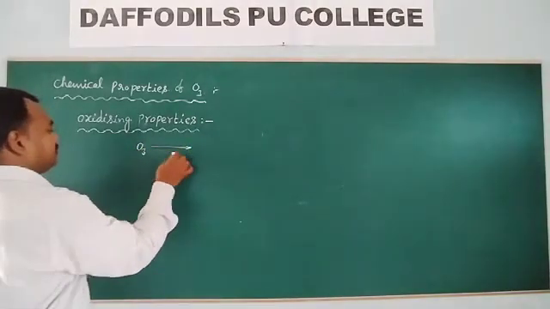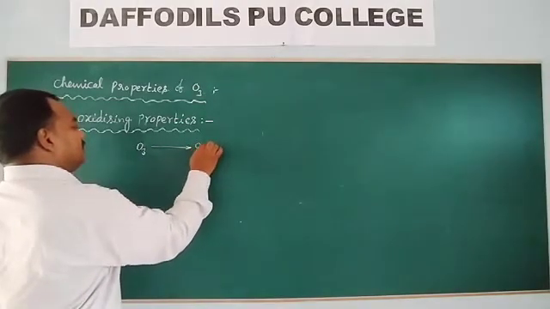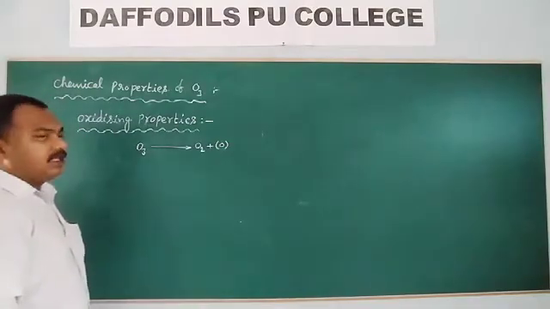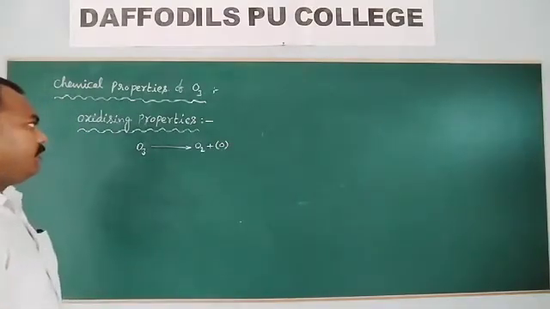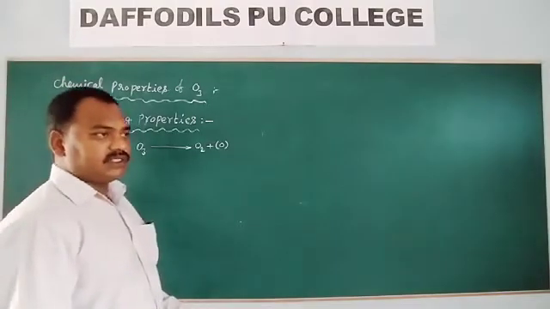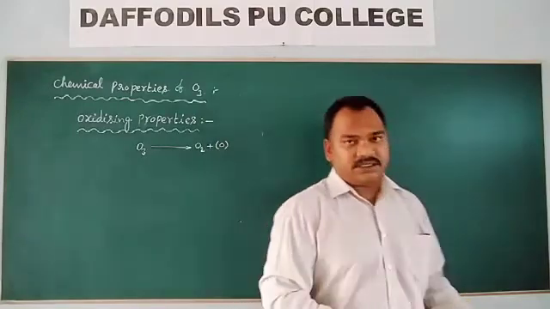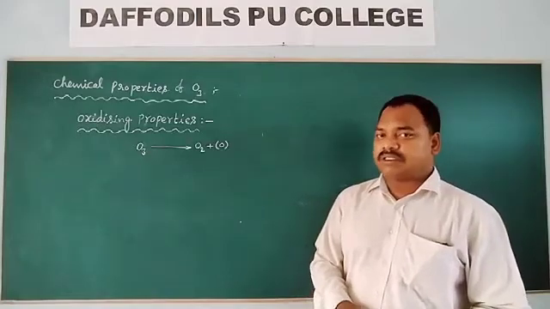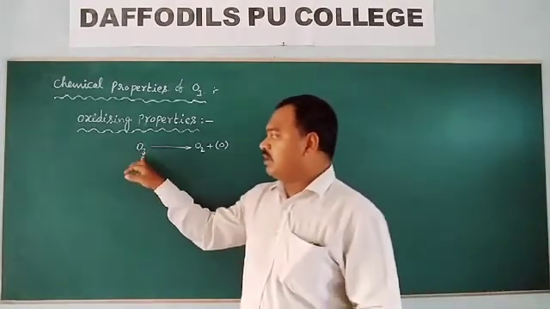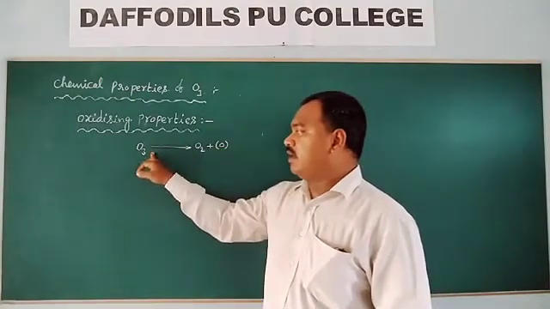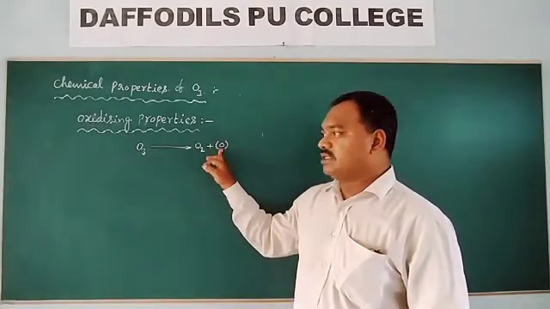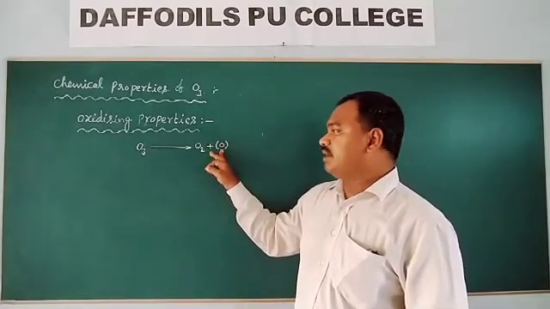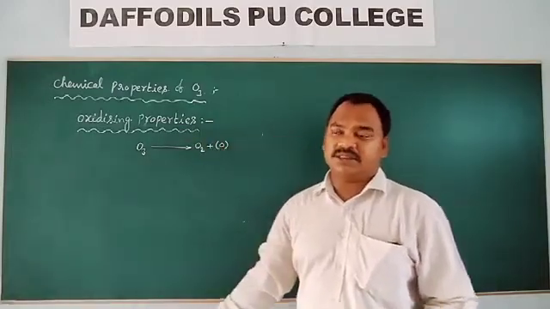Ozone is an unstable substance, hence it easily dissociates to liberate nascent oxygen. This nascent oxygen will attack another substance easily. Hence, ozone behaves as an oxidizing agent. This is called nascent oxygen, newly born oxygen. This nascent oxygen readily attacks another substance.